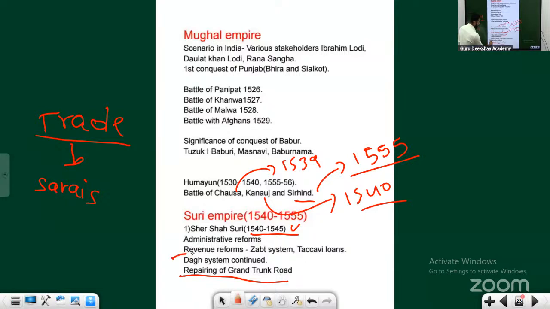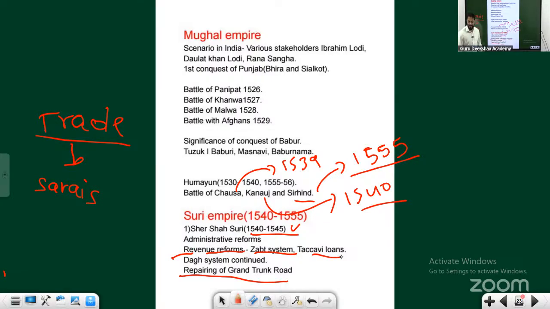He also continued the dak system, that is written here. Revenue reforms: the Zabt system and the Takavi loans. Takavi loans used to be given to farmers. This Zabt system was later adopted by Akbar as well.